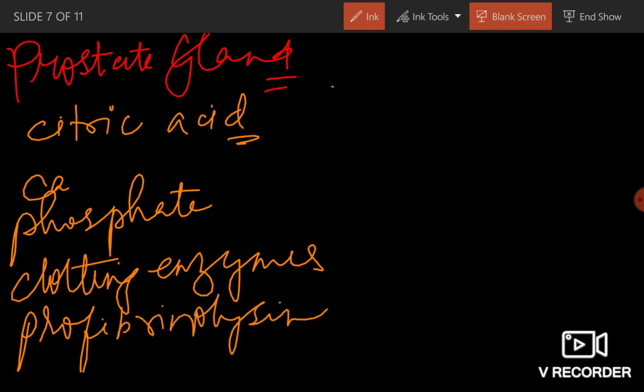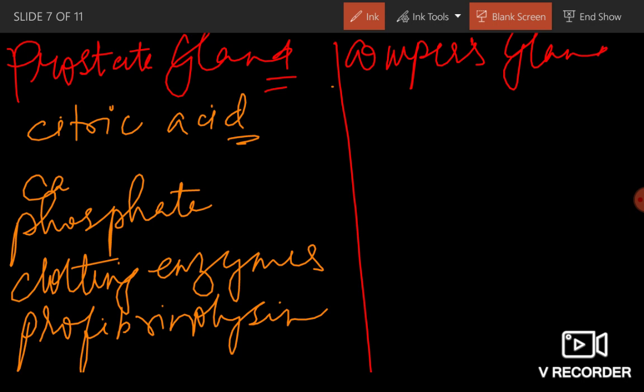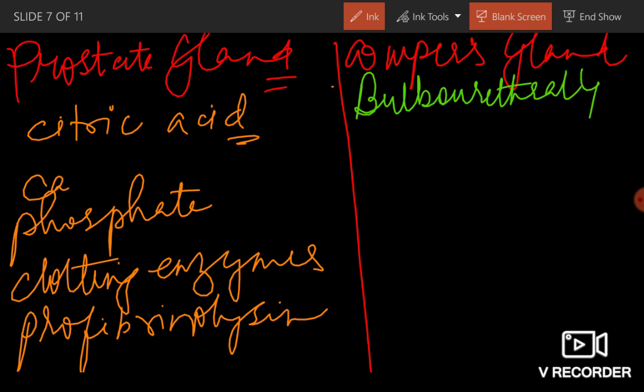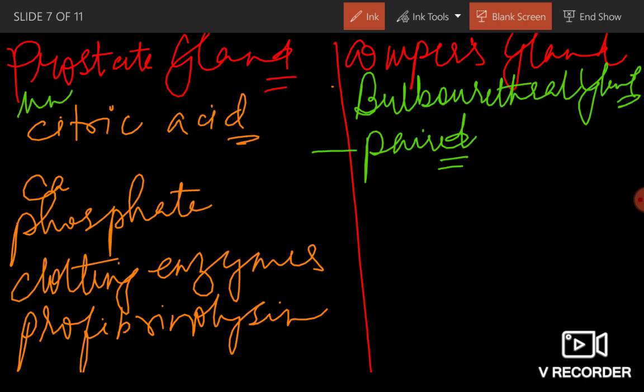Profibrinolysin. All these are present in the secretion of prostate gland. Next comes Cowper's gland. Cowper's gland is also known as bulbourethral gland. It is paired. Prostate gland was unpaired.